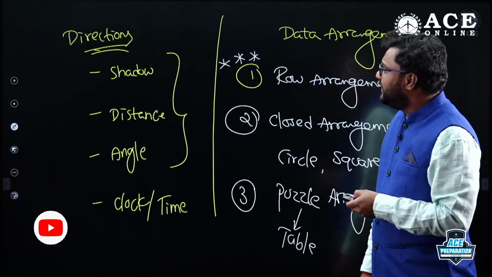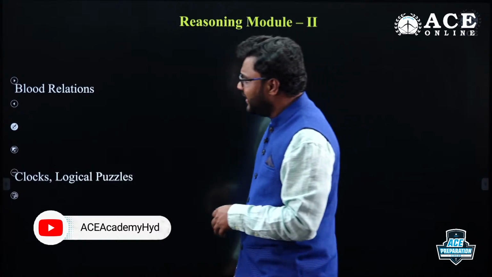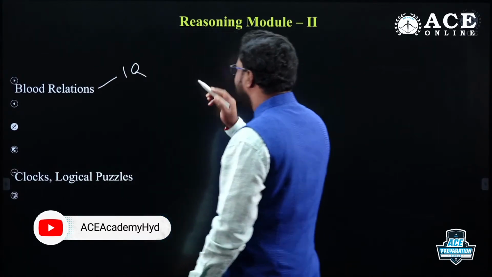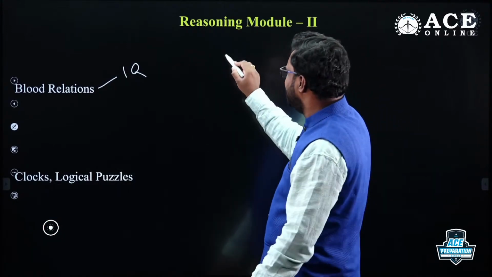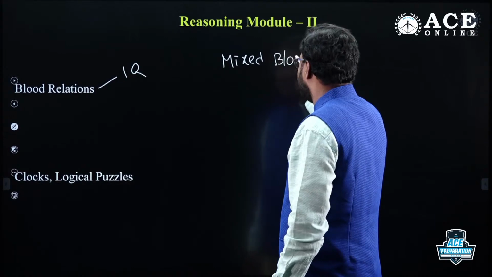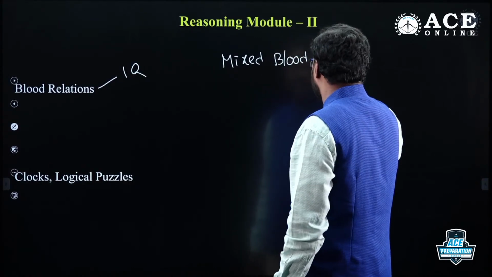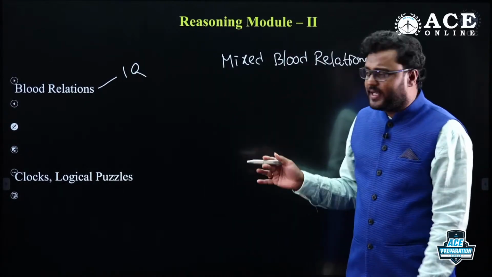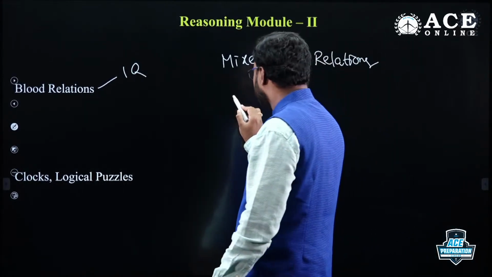Right. Next, my dear friends, almost we're at the end. Blood relations, we can expect one question. You have 3 different types of questions, like mixed blood relations. You must and should know all the basic terminologies. What is niece, what is cousin, what is nephew, all those you have to prepare. Then only you can crack these questions easily.